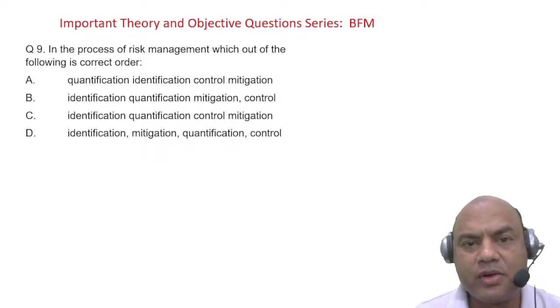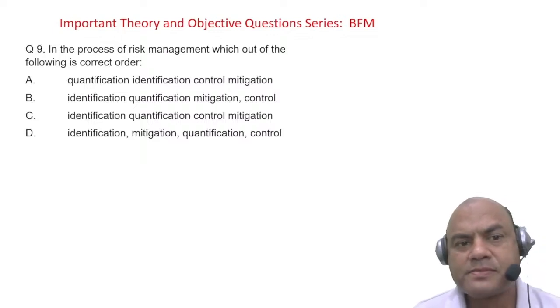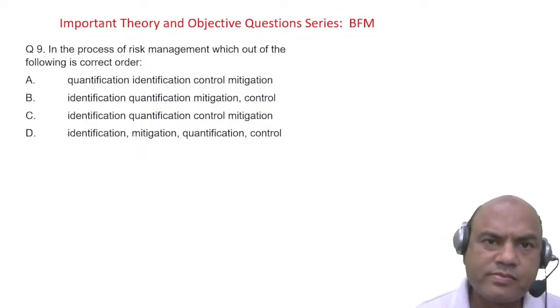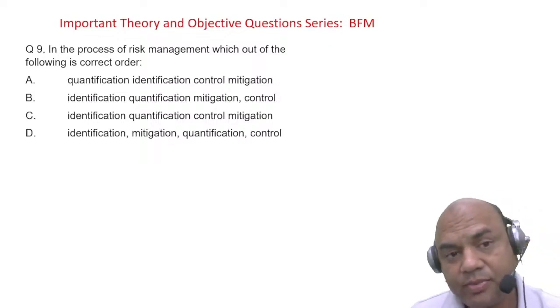Identification, quantification, mitigation, control. Identification, quantification, control, mitigation. And the last one: identification, quantification, and control. So what is the answer?